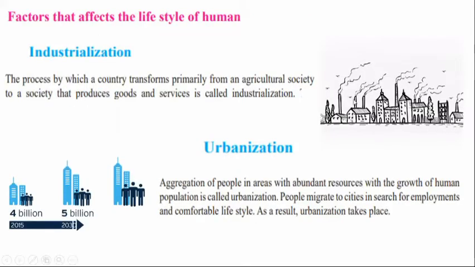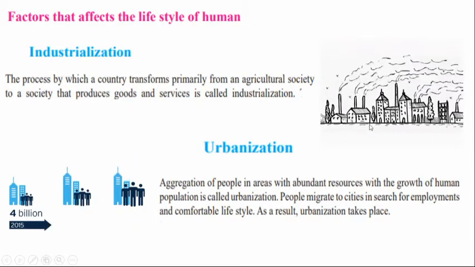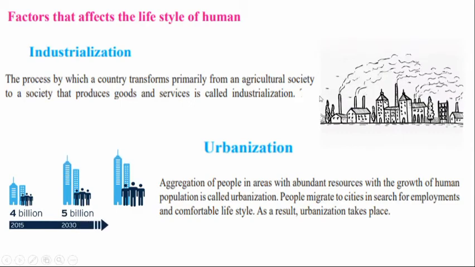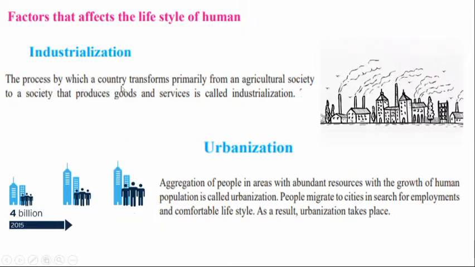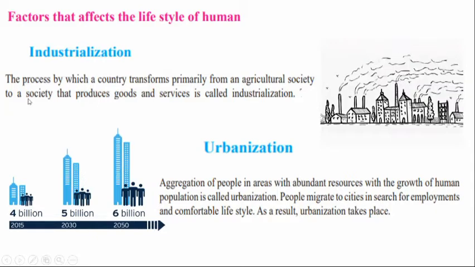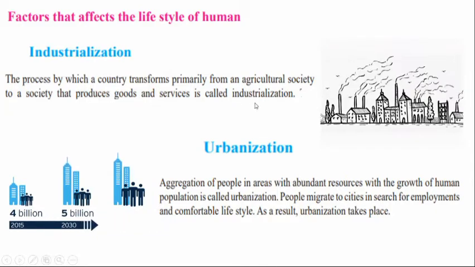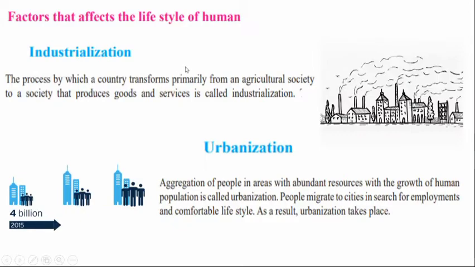So the first is industrialization. So they are firstly from an agricultural society, they turn to a society that produces goods and services, right? So the process by which a country transforms primarily from an agricultural society to a society that produces goods and services is called industrialization, right? So this is one factor that affects the lifestyle of humans, right?